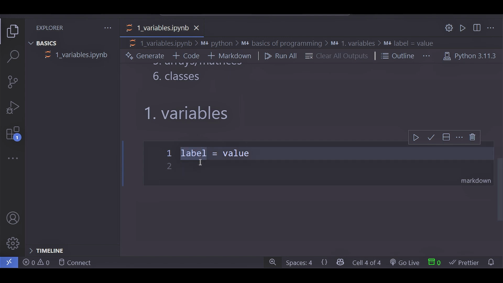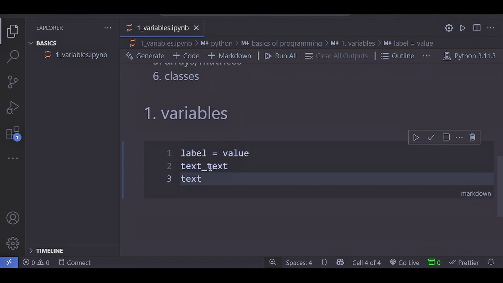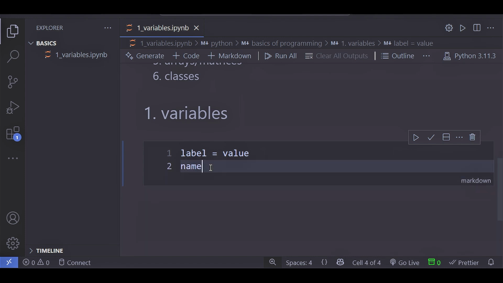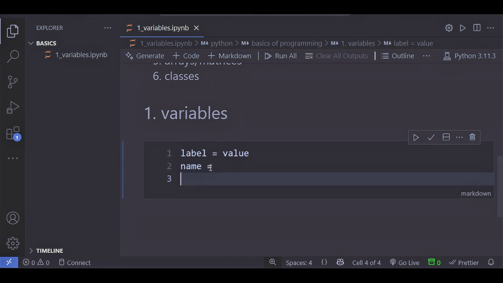The Python convention for the variables is a text, underscore text, or simply text. And we could separate some text using the underscore. For example, let's say name here equals, or first_name. This is the Pythonic way to declare the variables. Of course, you can declare these variables in your own way, as you want.